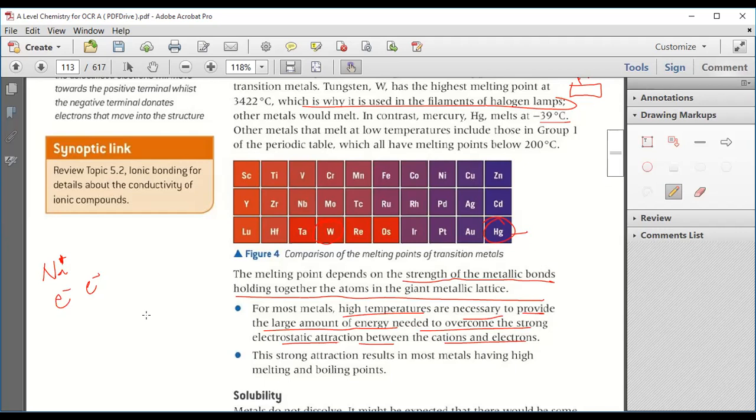If high temperature is required, it means the melting point and boiling point are high. Suppose you want to melt wax and you want to melt an iron rod, which will melt easily?